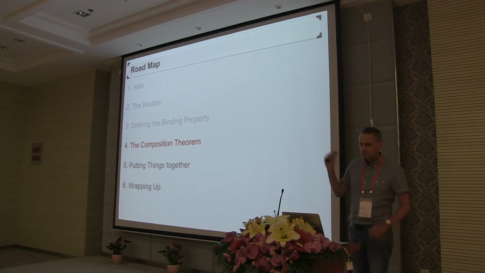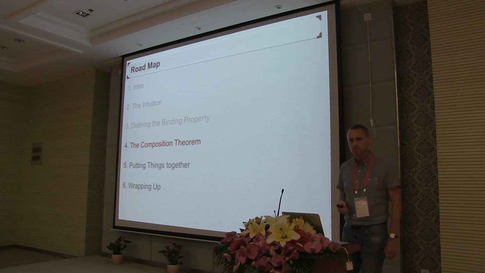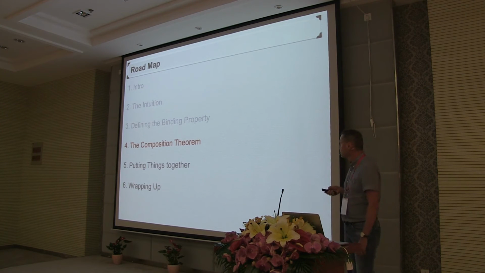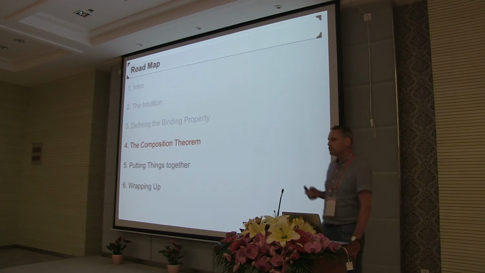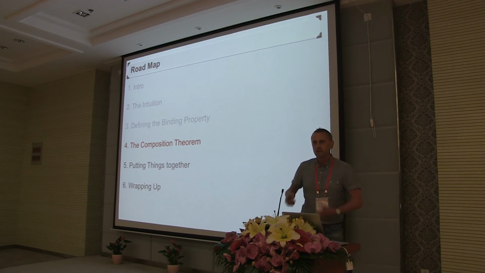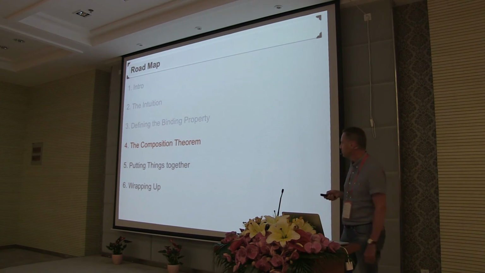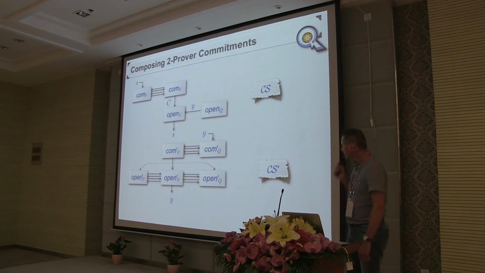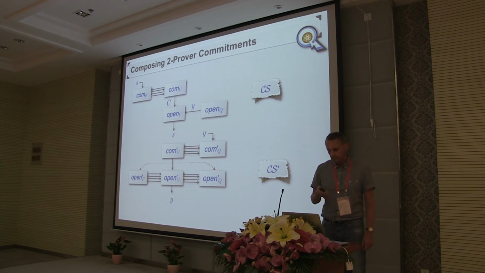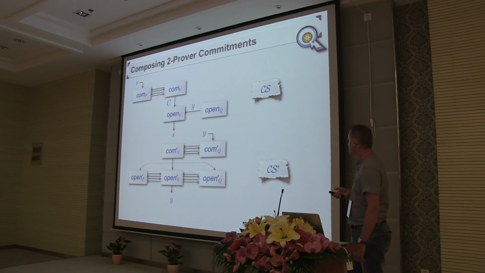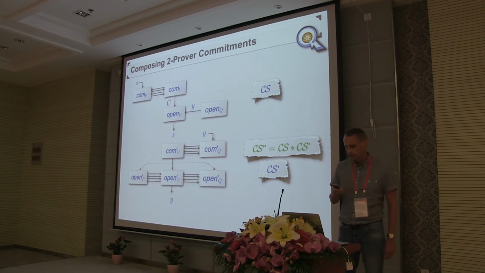Okay, I just want to state the composition theorem in a slightly more formal way than so far, but without any proofs. Actually, the proof is not so hard. It's a bit tedious, but not so hard once you have these convenient notions for the binding property. So, slightly more formal, the statement is the following. We take two prover commitment schemes with some mild restrictions on their shape, and we're going to consider a new scheme, which we call the composed one, which works as follows.